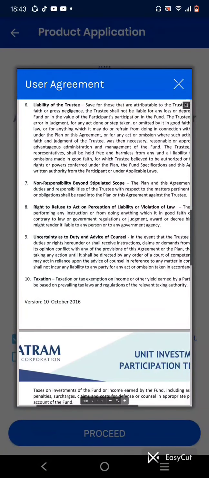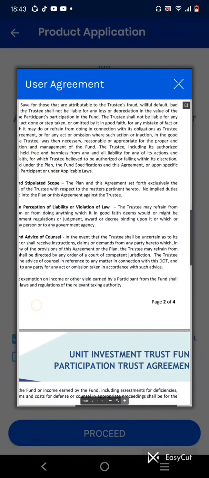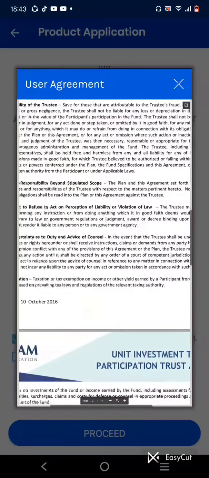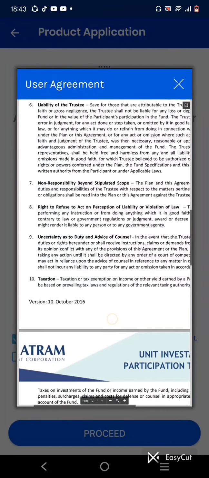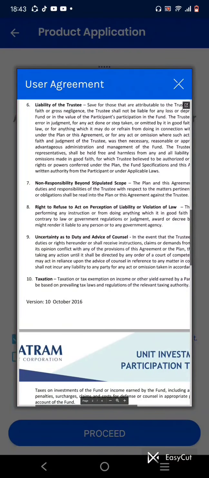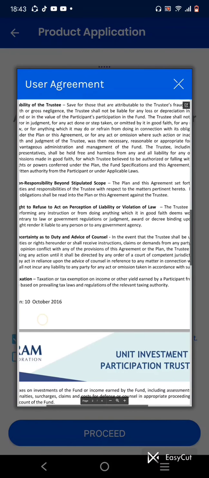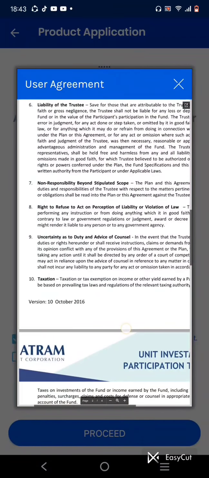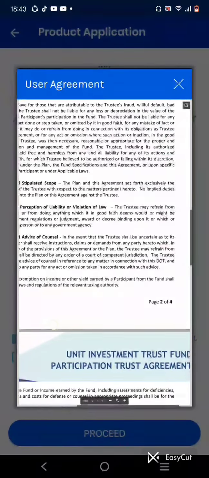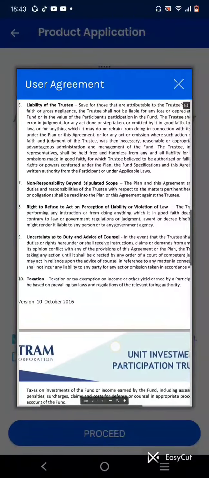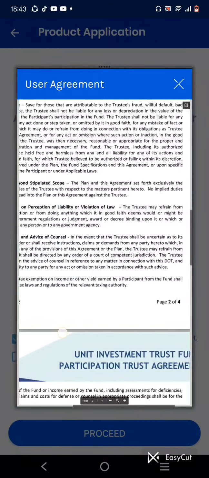Uncertainty as to the duty and advice of counsel: in the event that the trustee shall be uncertain as to its duties or rights hereunder, or shall receive instruction, claims, and demands from any party which in its opinion conflict with any of the provisions of this agreement or plan, the trustee may refrain from taking any action until it shall be directed by any order of a court of competent jurisdiction. The trustee may act in reliance upon the advice of counsel in reference to any matter in connection with this agreement, and shall not incur any liability to any party for any act or omission taken in accordance with such advice.